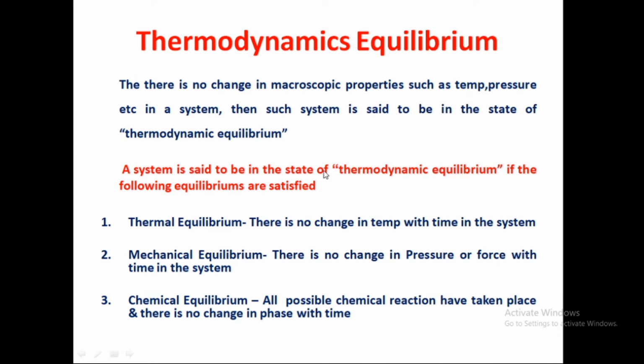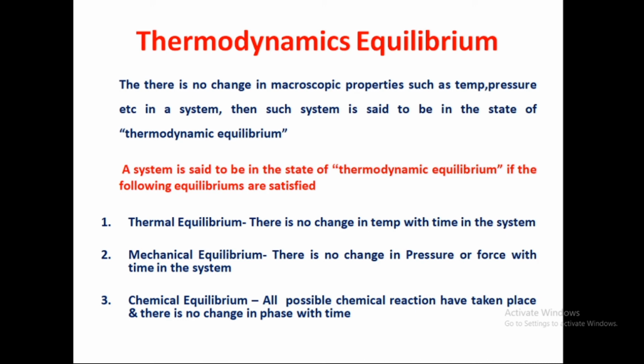A system is said to be in the state of thermodynamic equilibrium if the following three equilibria are satisfied. What are the three equilibria? First one, thermal equilibrium. Next, mechanical equilibrium. Third, chemical equilibrium. So what is thermal equilibrium? There is no change in temperature with time in the system. That is called thermal equilibrium. What is mechanical equilibrium? There is no change in pressure or force with time in the system. So pressure and force never change.